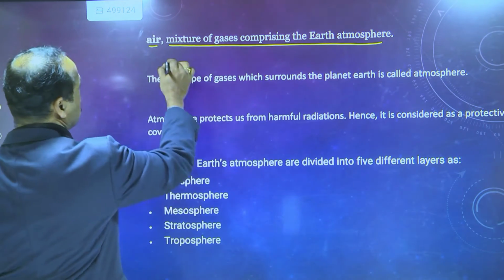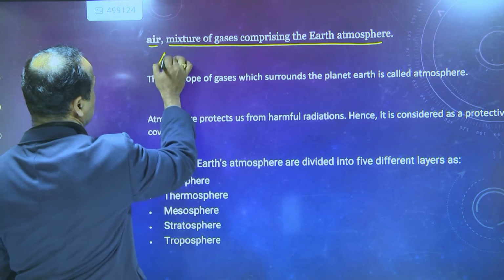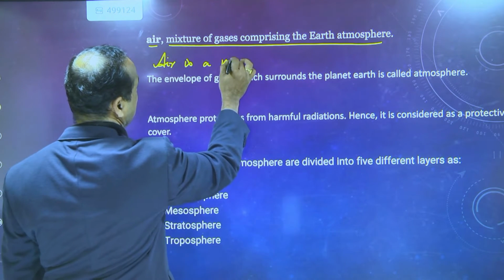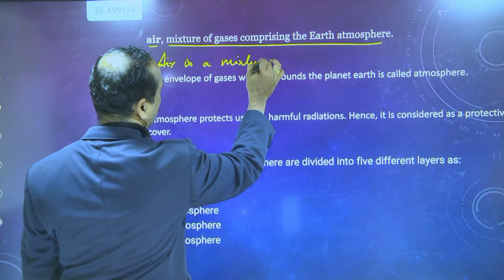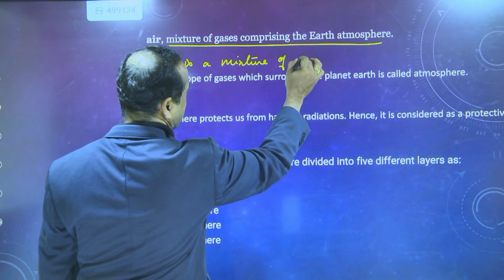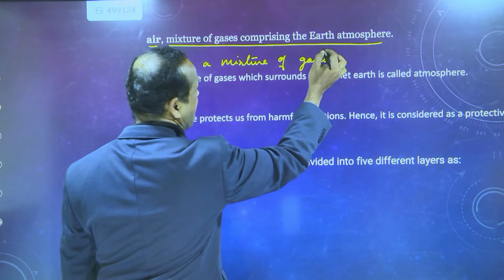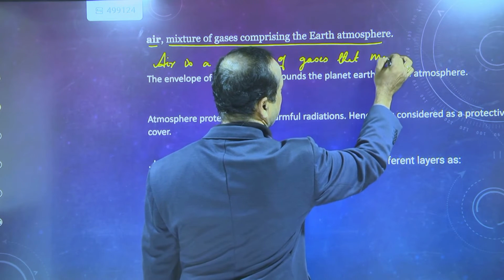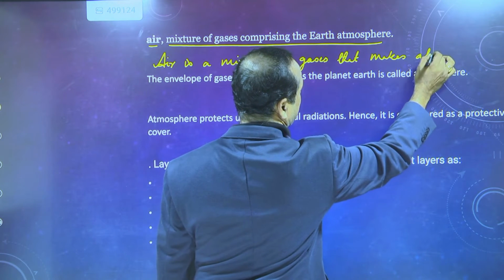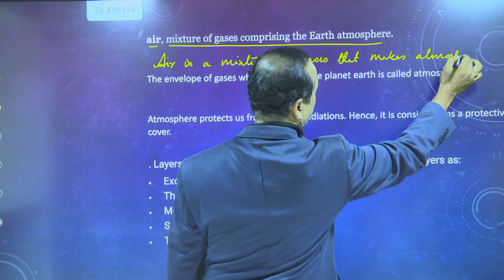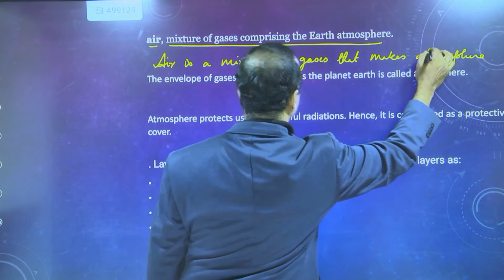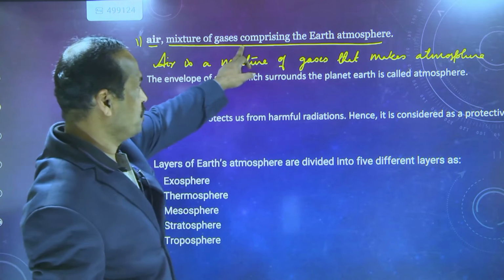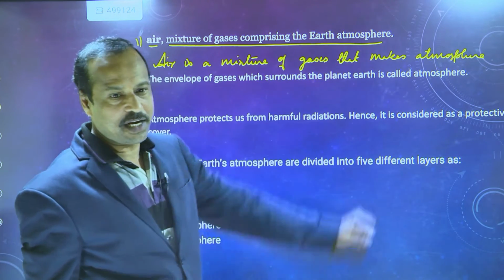Or you can write simply, air is a mixture of gases that makes the atmosphere. Like this also you can write, whichever is easy. So the first point is: air is a mixture of gases comprising the Earth's atmosphere.